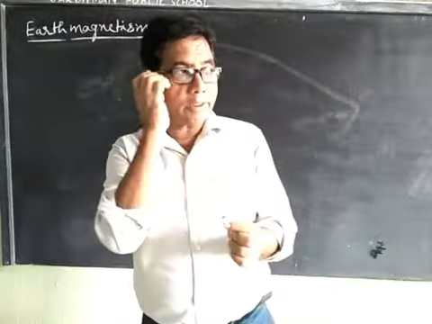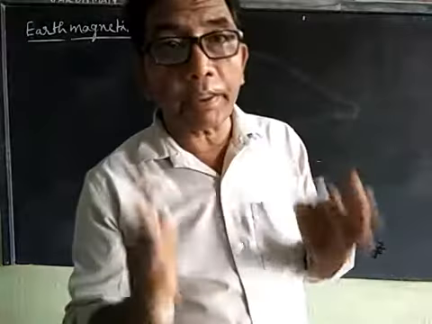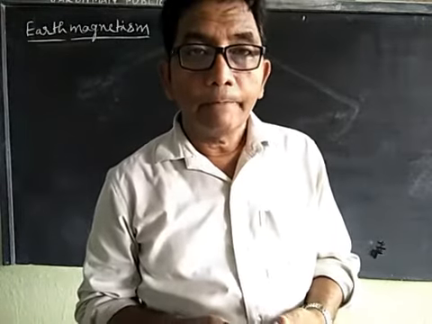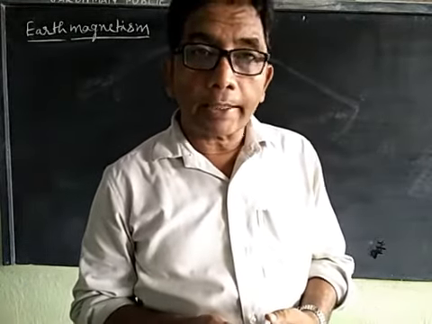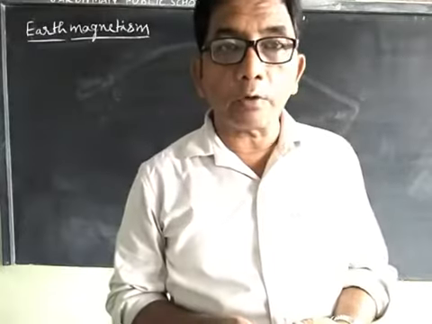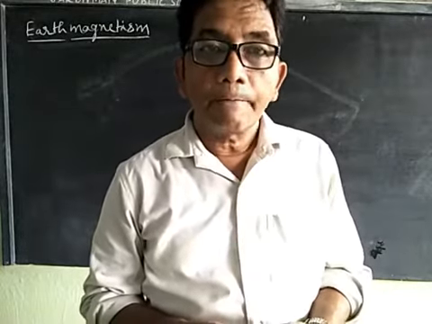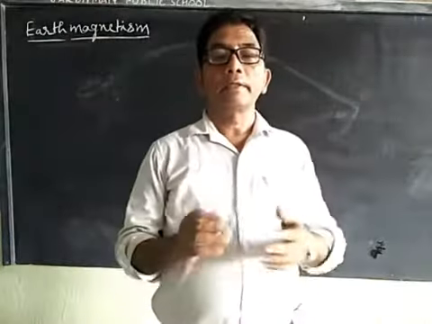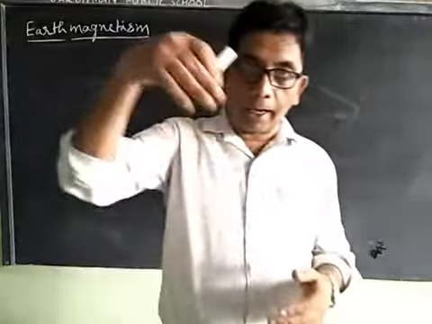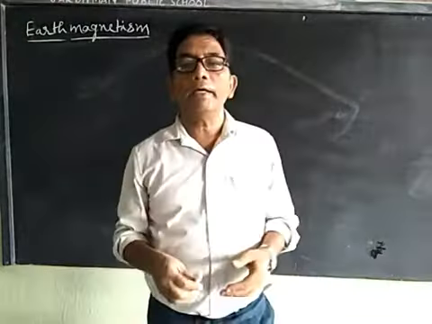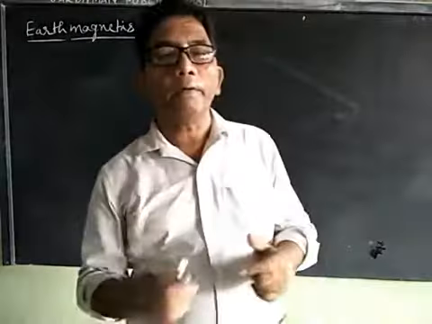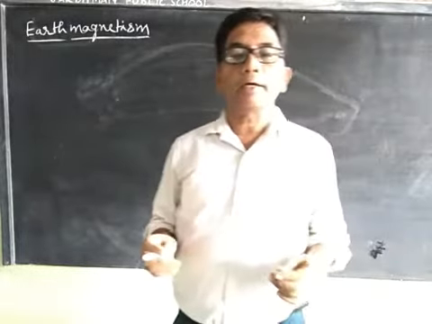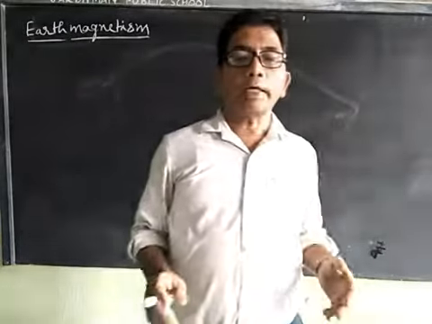Now the second one: a buried iron piece in the earth can become a magnet if its axis is parallel to the axis of a freely suspended magnet in the rest position.